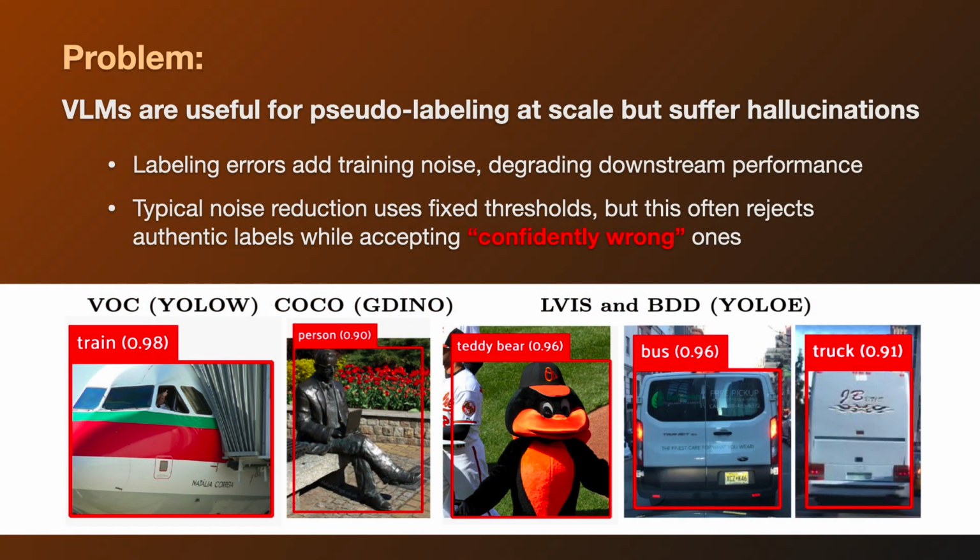The motivation for this work is to improve vision language models, which are useful for pseudo-labeling unlabeled data at scale, but suffer hallucinations. If training downstream models, these errors add training noise that degrade performance. Typical noise reduction techniques use fixed thresholds, but we find that this often rejects authentic labels that have low confidence, while in other cases accepting labels that are confidently wrong.